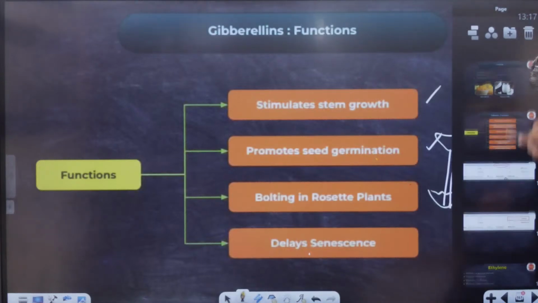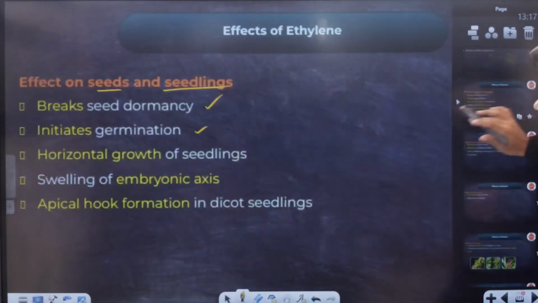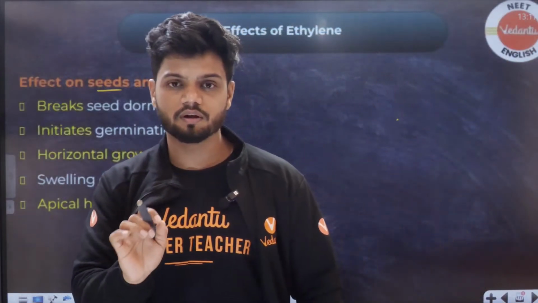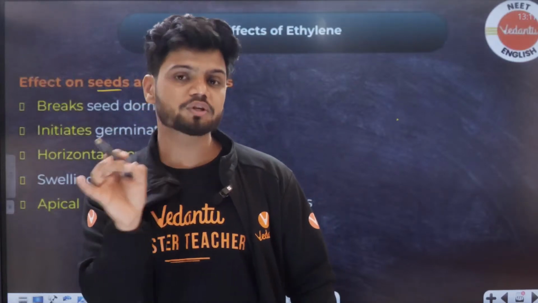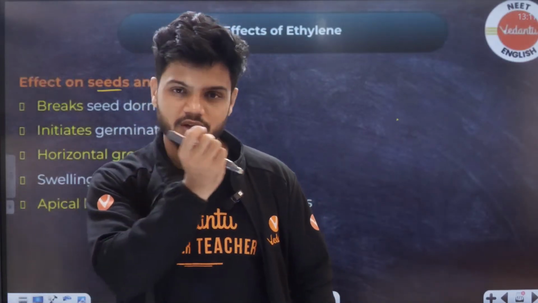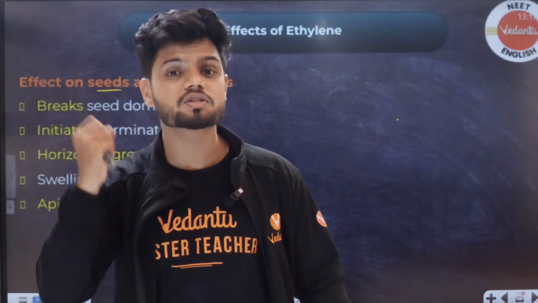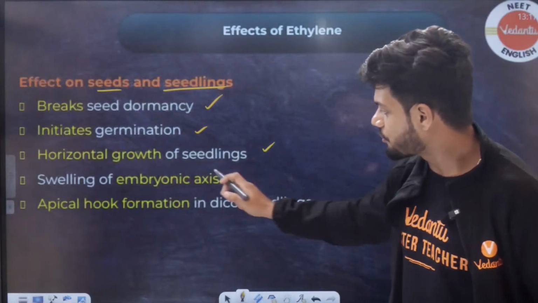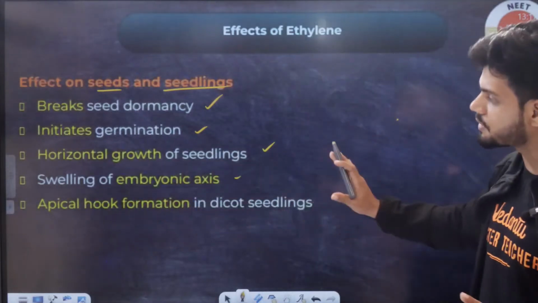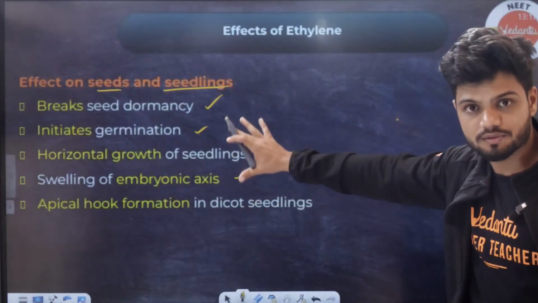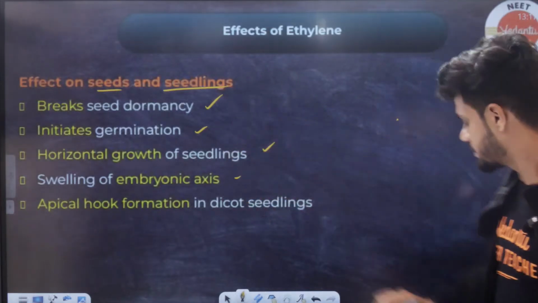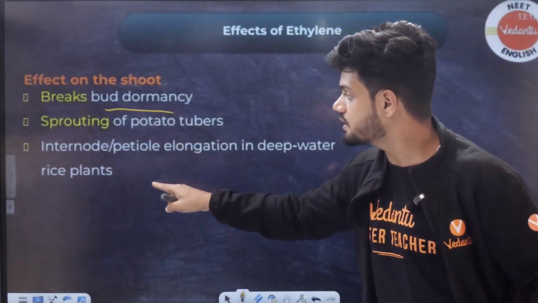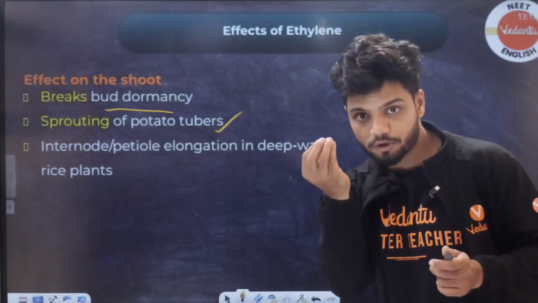Here also we are learning, ethylene also, that it initiates germination. So do not get confused about which one they are asking you. Read the question carefully, whether there are hints for ethylene or hints for gibberellic acid. Horizontal growth of a seedling, swelling of the embryonal axis, apical hook formation in dicot seedlings. All of these are different effects on the seed itself. Effect on shoot: breaks bud dormancy, sprouting of prototubers.